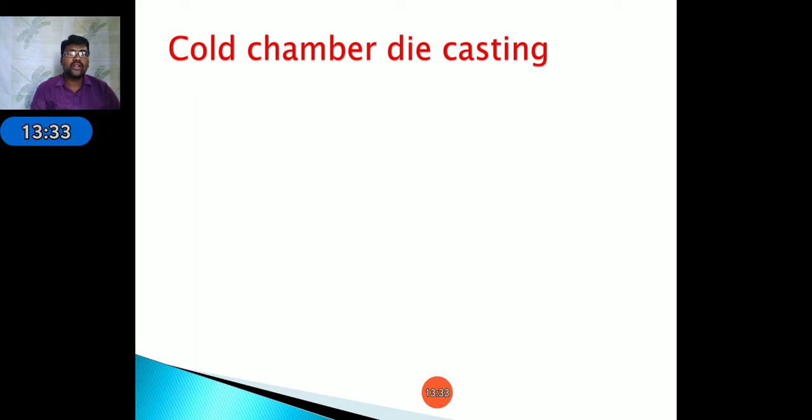Next, cold chamber die casting. The main difference between hot chamber and cold chamber die casting is that in hot chamber die casting, the melting unit is an integral part of the process, but in cold chamber die casting, the melting unit is separate from the die casting process.